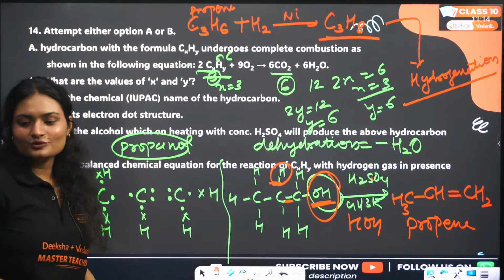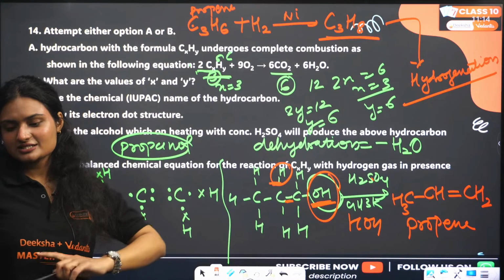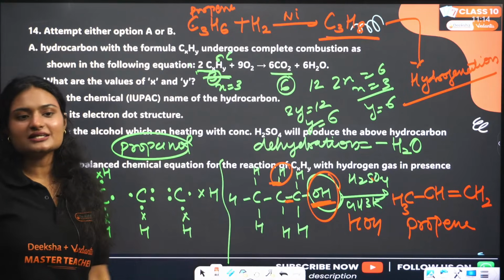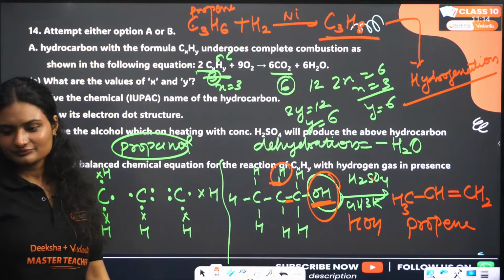Why are you lecturing about civic sense? So carbon is not clear. What is not clear in carbon? Entire chapter not clear, or some topic is not clear?